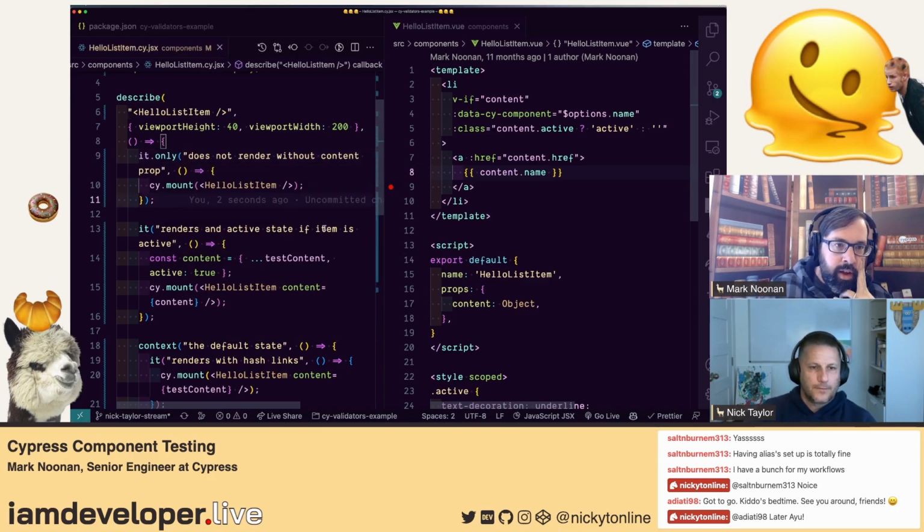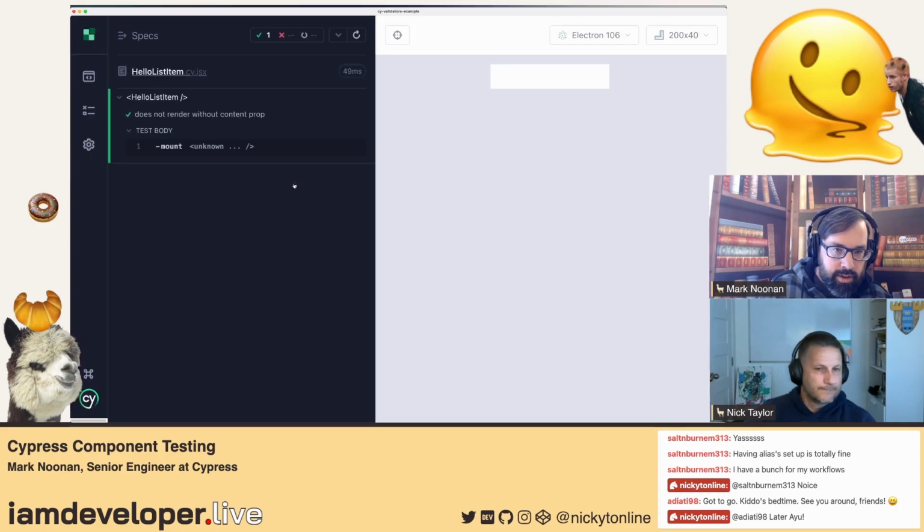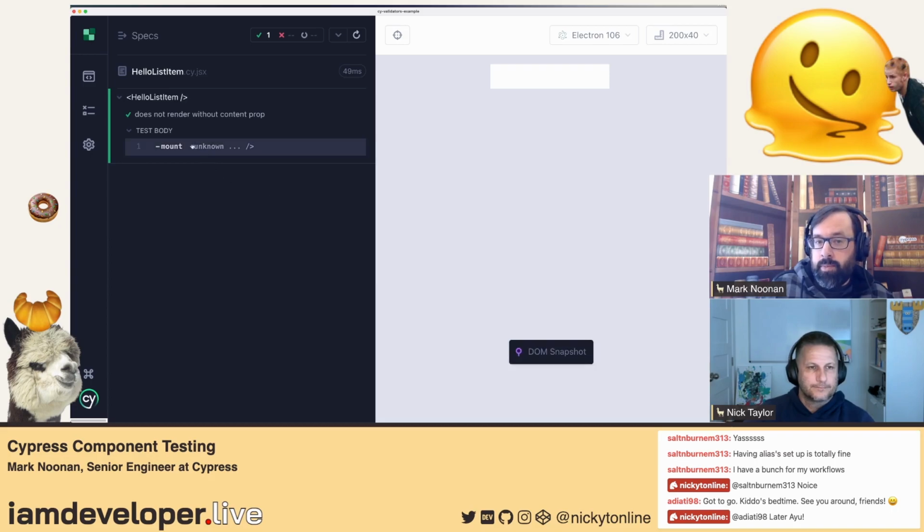And doing that, if we go back to Cypress, we should see that it's rerun because you edited the test. So you don't have to actively rerun it. Every now and then you can probably get to a state where that might happen, but here it's rerun for you. And we can also see the preview on the right-hand side is empty.